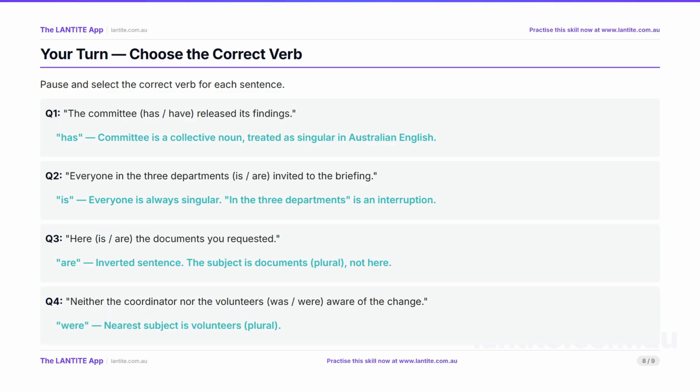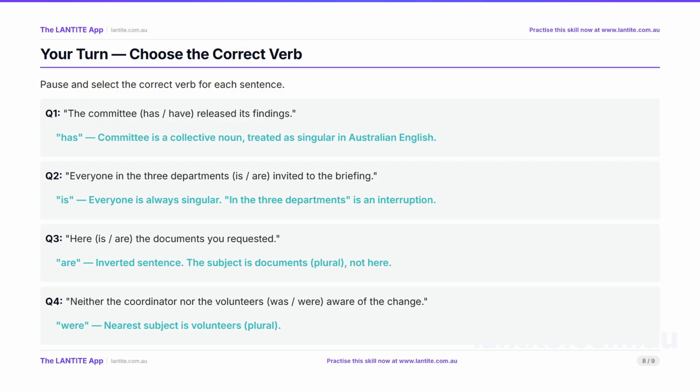Now your turn. Pause and choose the correct verb for each sentence. Question 1. The committee has or have released its findings. The answer is has. Committee is a collective noun, treated as singular. Question 2. Everyone in the 3 departments is or are invited. The answer is is. Everyone is always singular. In the 3 departments is an interruption that does not change the verb.